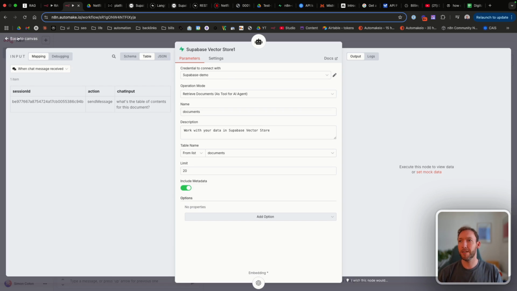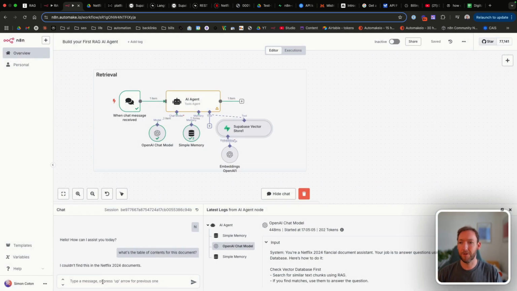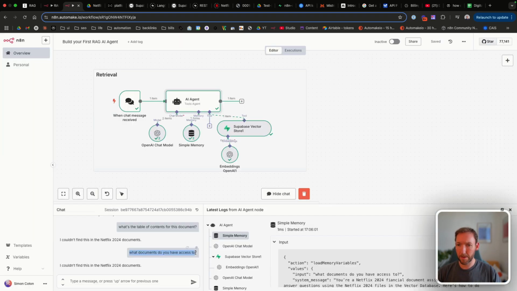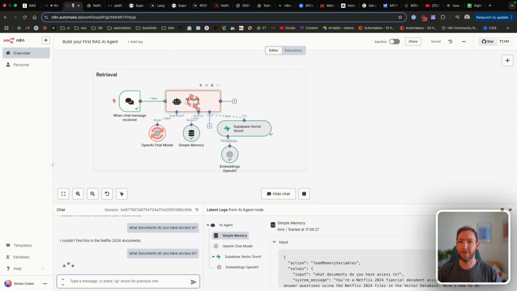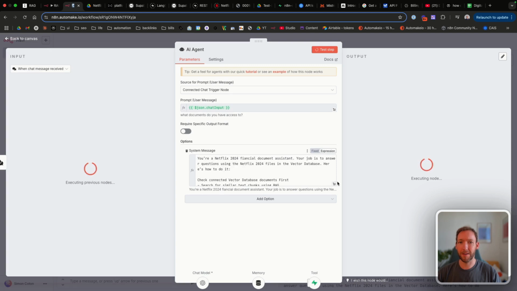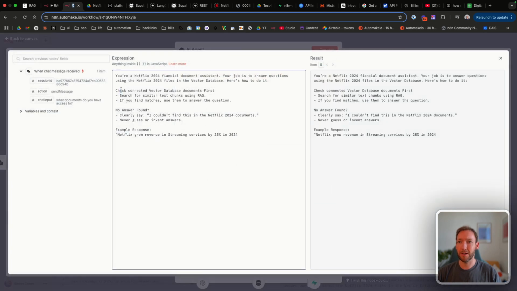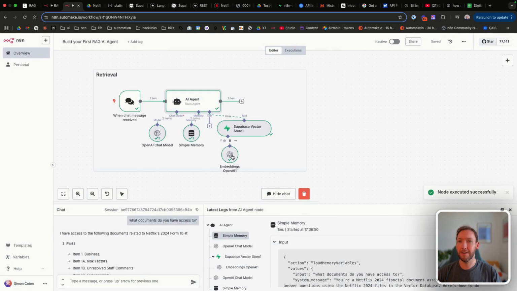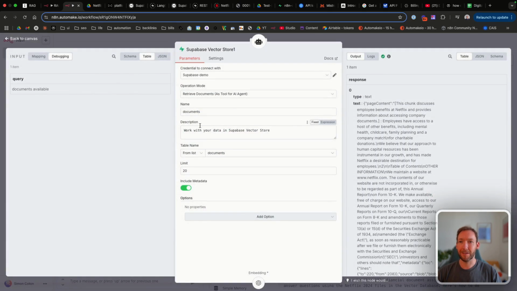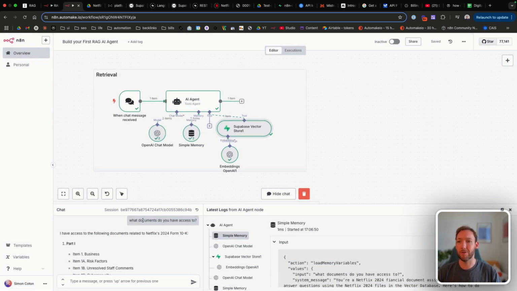And let's just reconnect it back up. There seems to be an issue here. For some reason, it wasn't searching the vector database at all. So I've just made it more explicit in the prompt here that we've got to check the connected vector database documents. The reason I've done that is in the Supabase vector store here, we've called it a documents tool, so I just want to make sure it knows that.